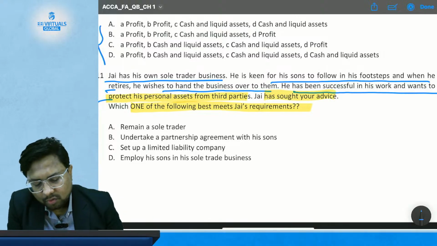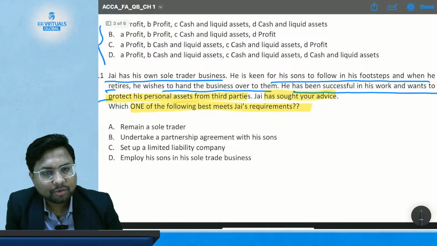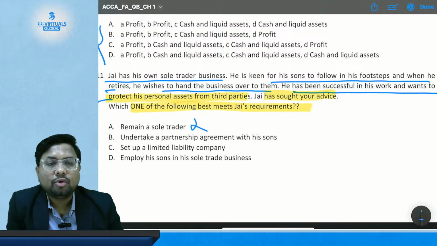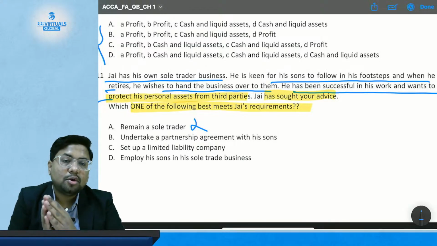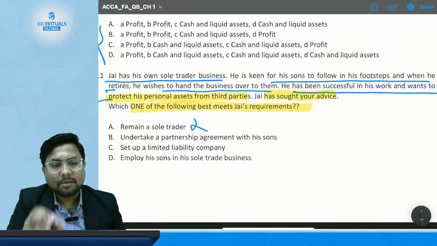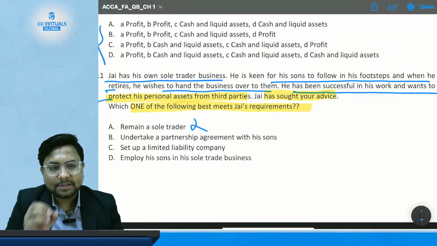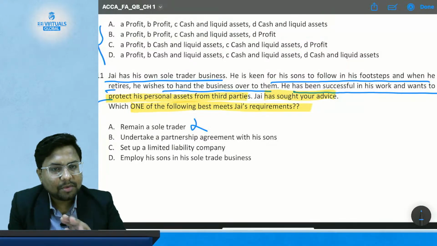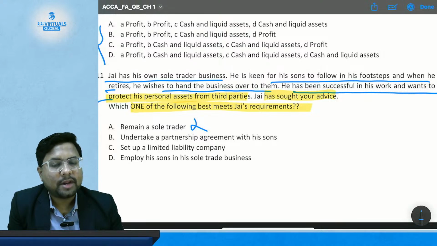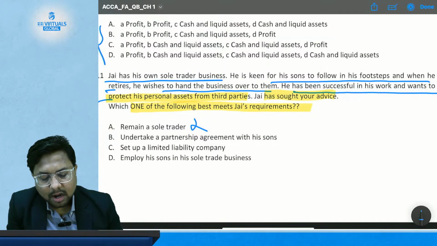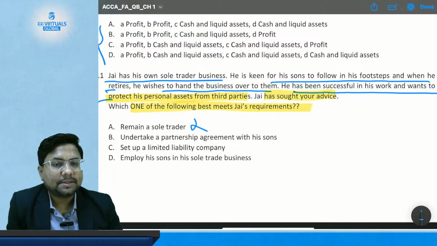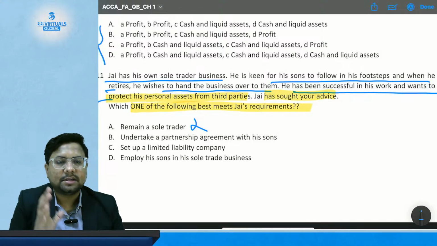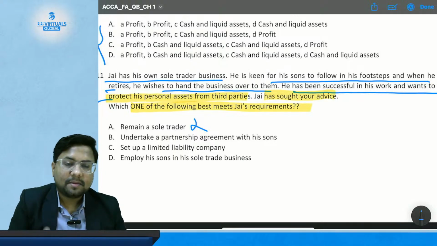So option A, remain a sole trader. This is not a correct advice, because in a sole trader business there is unlimited liability, as there is no legal distinction between the business assets and the owner's assets. So remaining a sole trader is not good advice. Then option B, undertake a partnership agreement with his son. Even if he goes into a partnership with his son, when Jay and his son are partners, they both have unlimited liability.